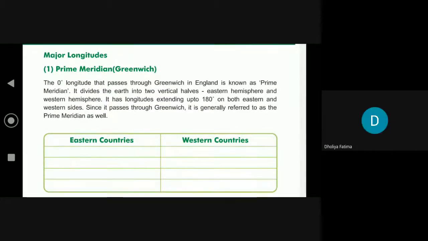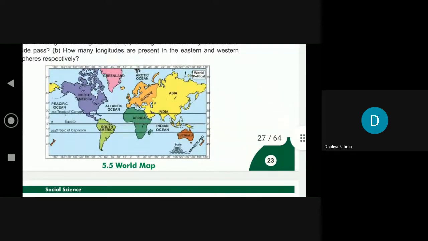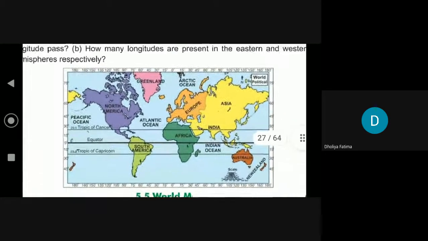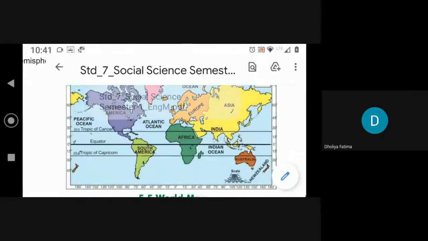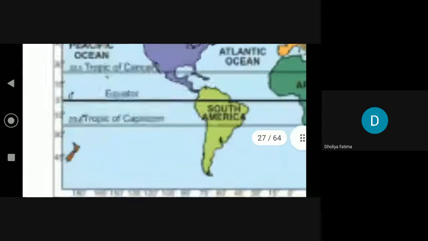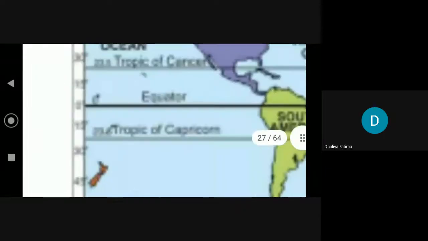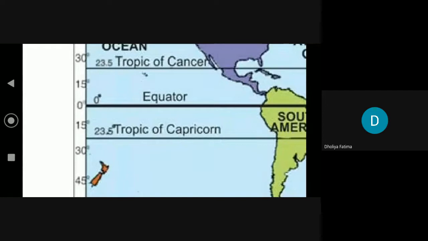Okay. Now we saw about major longitudes. As you know, in this map I had shown you what latitudes are. Can you see here? All these are latitudes. The markings are latitudes: 0 degree equator, 23.5 degree Tropic of Cancer. It is between 15 degree and 30 degree.